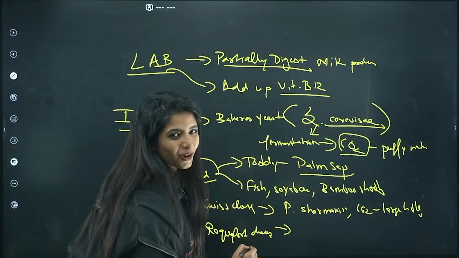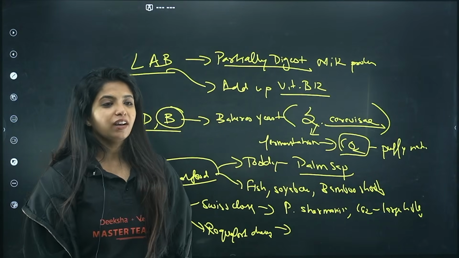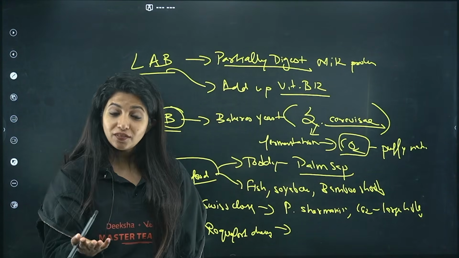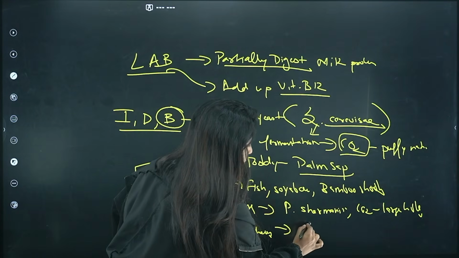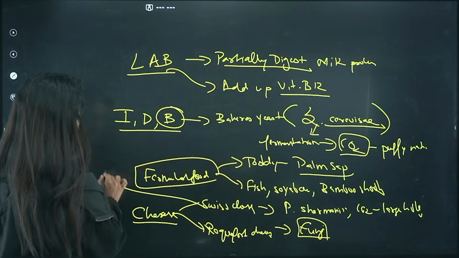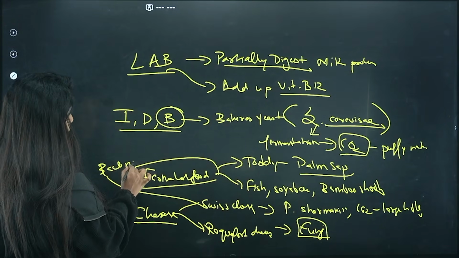Now that was a bacterium, but in Roquefort cheese, for ripening of this cheese, you need what? A fungi. And what do you call this fungi? The actual name of this fungi is Penicillium roqueforti. But you do not need to remember this because this is not given in your NCERT. So just remember fungi is responsible for that. So it's a fungi, here it was a bacteria.